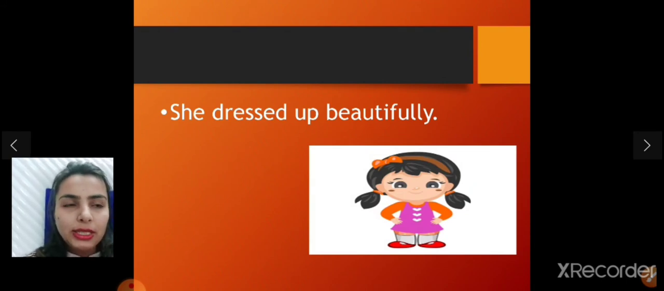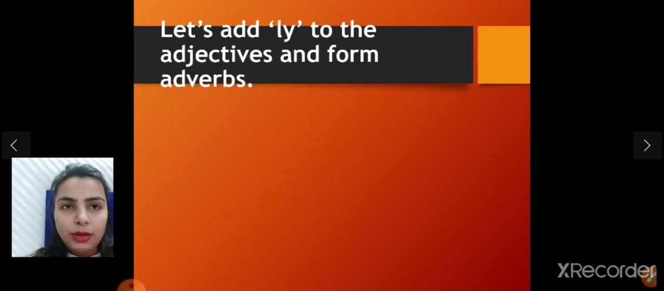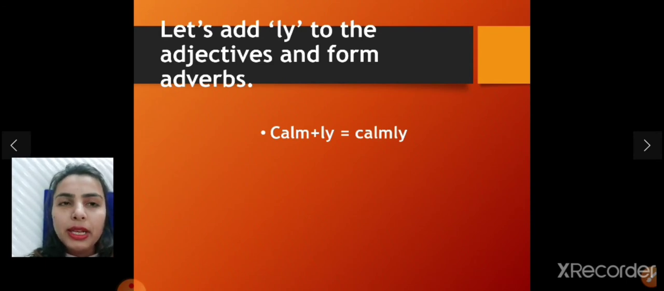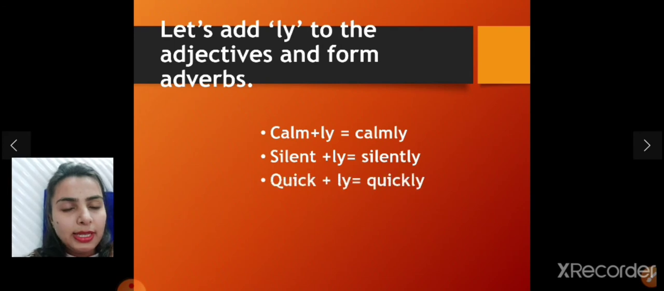Okay. Now see the next. Let's add ly to the adjectives and form adverbs. When we add ly to the word calm, it becomes calmly. Next word is silent. When we add ly to silent, it becomes silently. Next, when we add ly to the word quick, it becomes quickly.